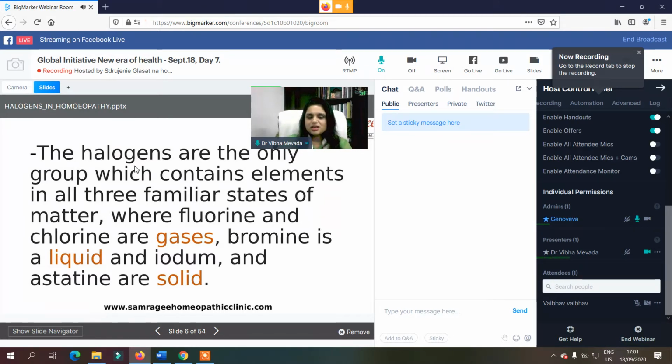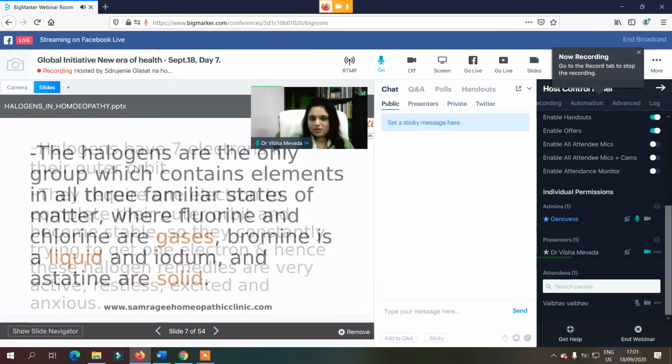Halogens is the only group which presents all three states of matter, where fluorine and chlorine are gases, whereas bromine is a liquid and iodine is a solid. So all these three states are present only in the halogen group here.